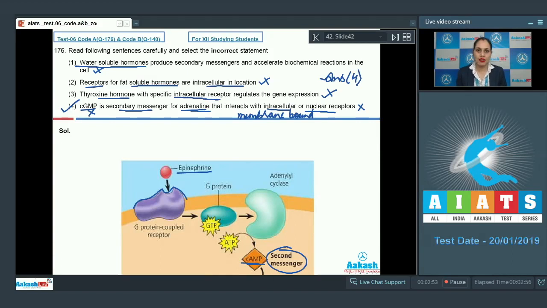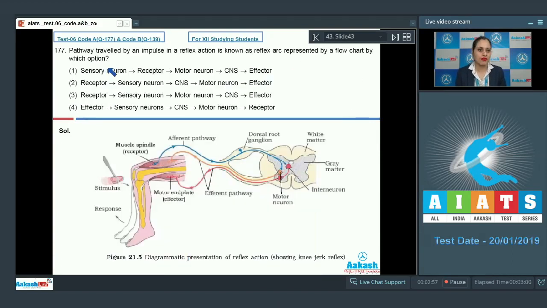Let's discuss our next question. Question number 177. The pathway traveled by an impulse in a reflex action is known as the reflex arc, represented by a flow chart in which option? As you can see here, this is a diagrammatic representation of reflex action showing the knee-jerk reflex.